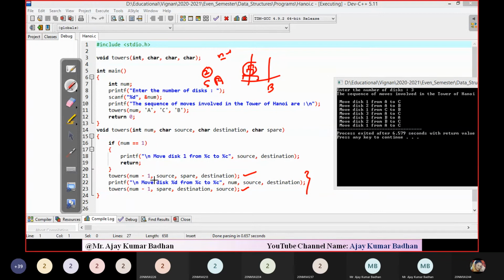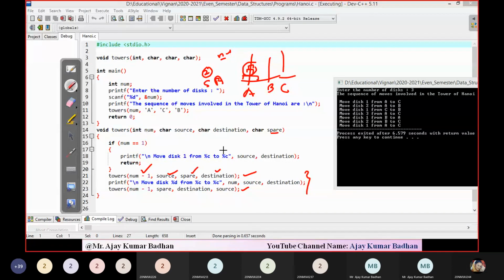Simply the way I am speaking here, the same way you can write it. How many am I talking about? 2 disks, n minus 1. So Tower n minus 1. From where to where do I have to move? From source, that is A, to auxiliary B. So that is source to spare. Since I am using the spare here, I am writing spare. And then finally comes destination D.